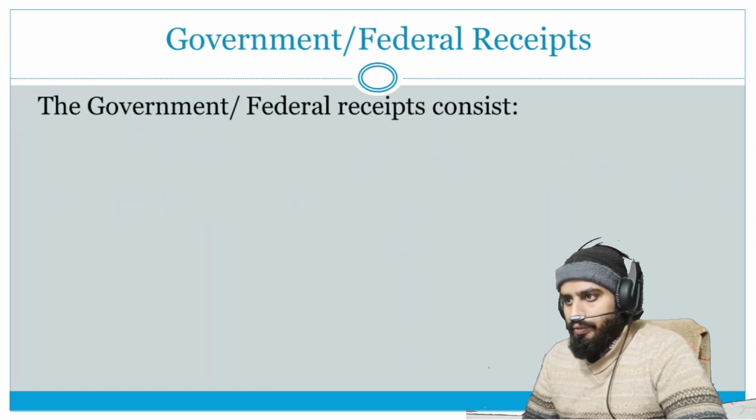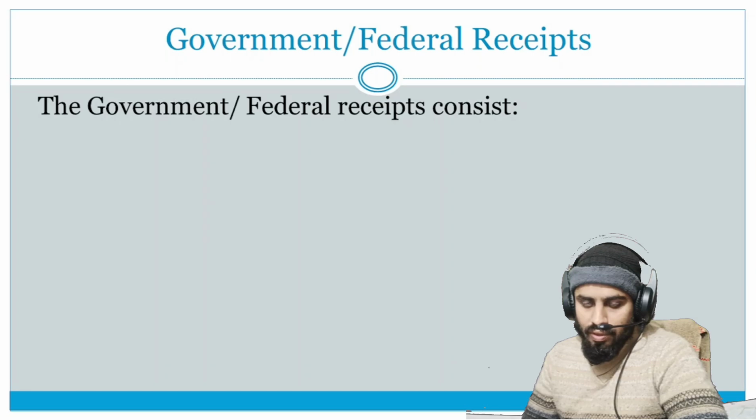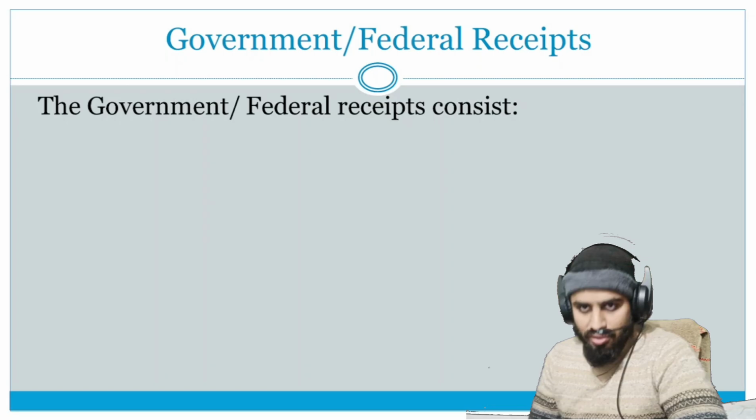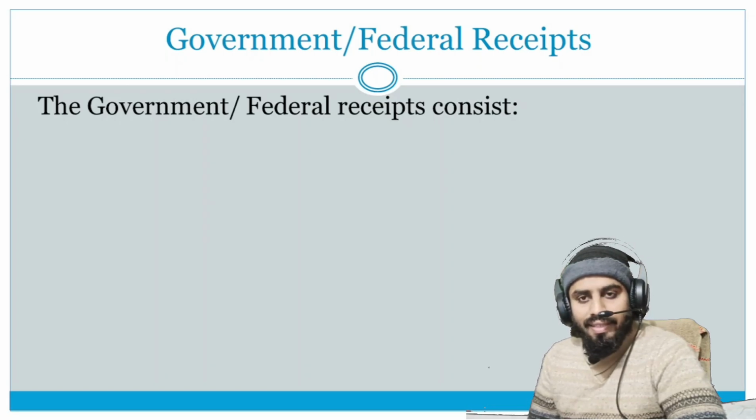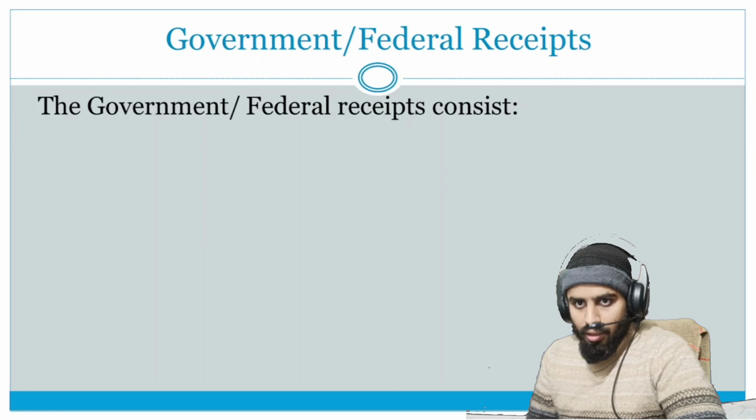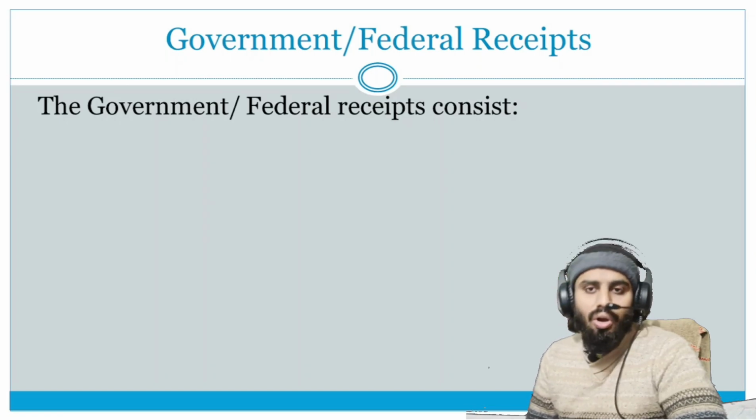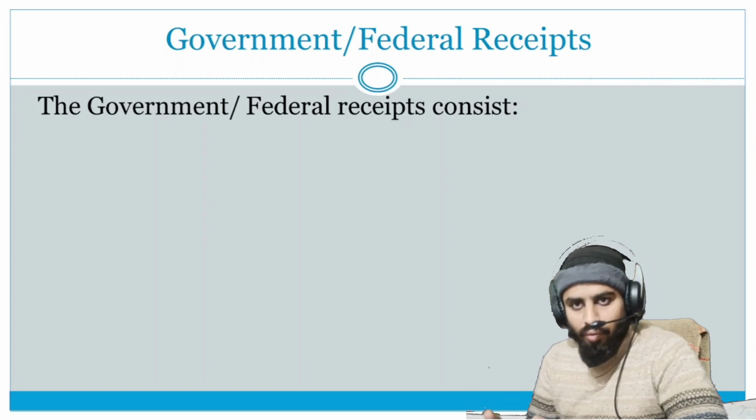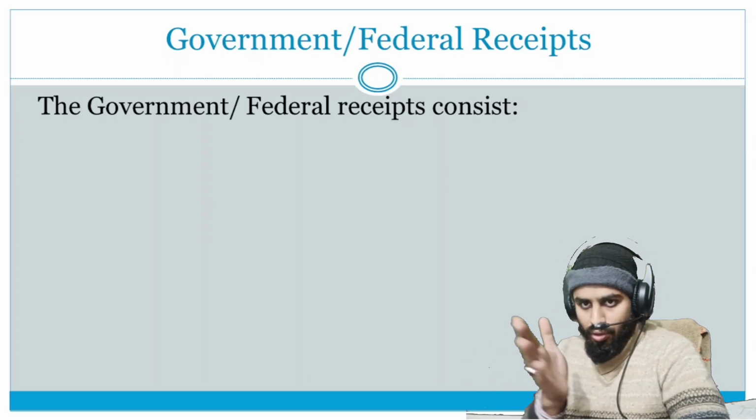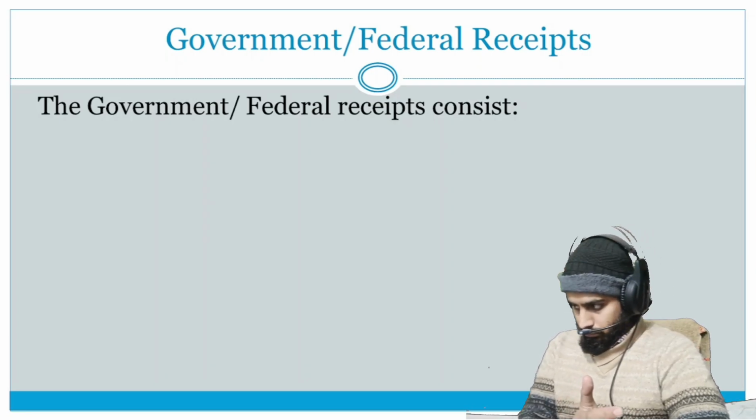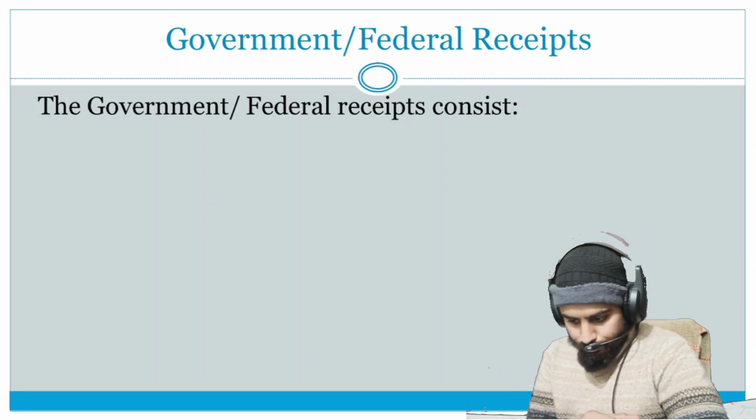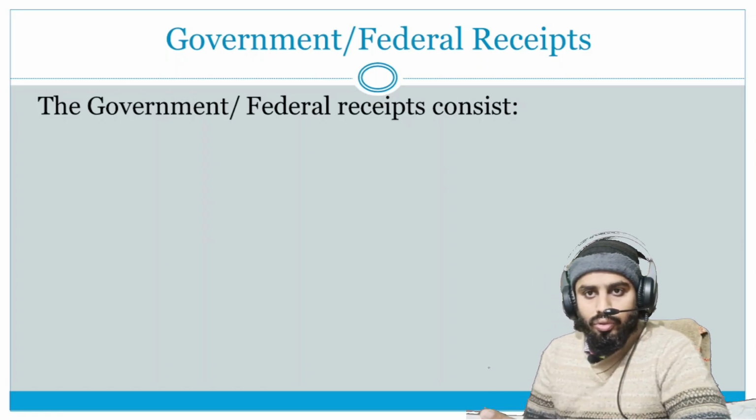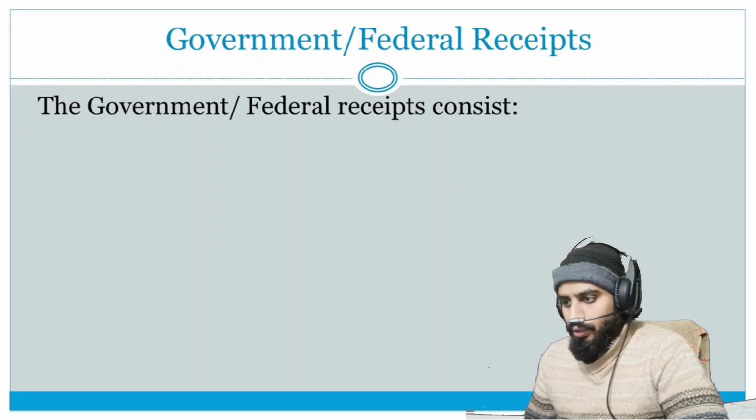So what are the government or federal receipts now? First of all, there are two tools of fiscal policy which influence the fiscal policy, that is taxation, and the second one is government spending. Now, what are the sources of the federal government to collect revenue? We have already discussed this topic in the previous video, I think the first part of the tax history. If you haven't watched that video, you should watch it to clear the concept of this topic.